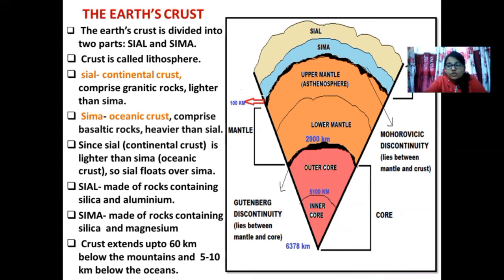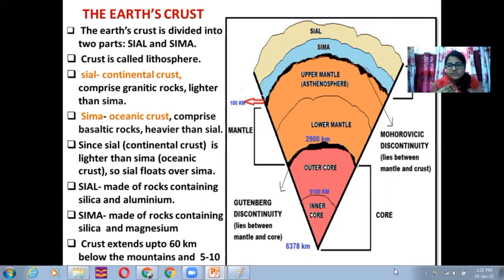But the major focus should be on the crust being divided into 2 parts, what the variations are, and what rocks they contain. Now, after crust, you can see there is a portion called mantle, and after mantle, you can see there is a portion called core.